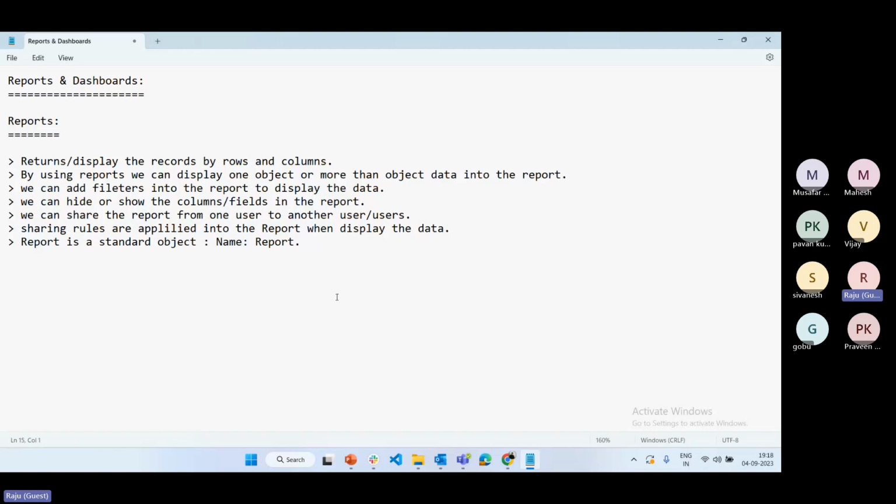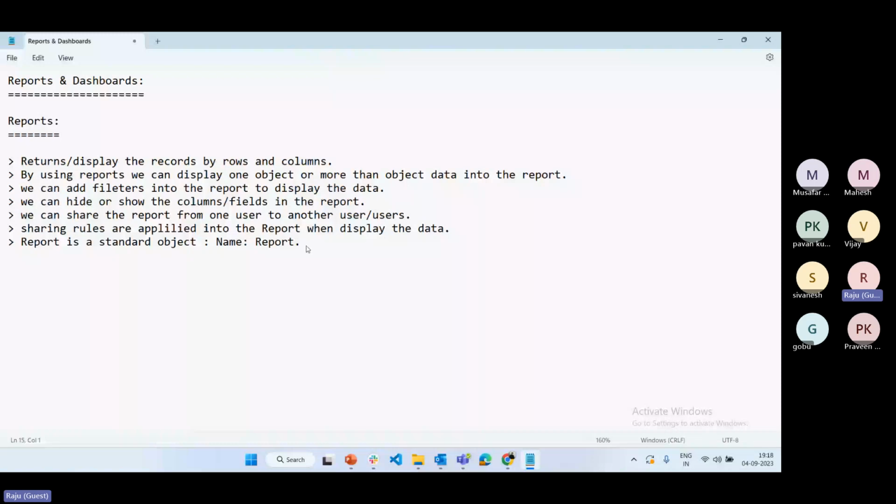Suppose I'm the admin and some other person is a developer. He has only 10 records for the account object, and I have 100 records. I can see all 100 records in the report, but the developer sees only his own data, whatever he has access to. Suppose in an organization one of the objects is Order, and it contains 1,000 records. Not all 1,000 are visible to all users. Based on sharing rules or data-level access, only the data the user has access to is displayed in the report. So this is the report-related information.